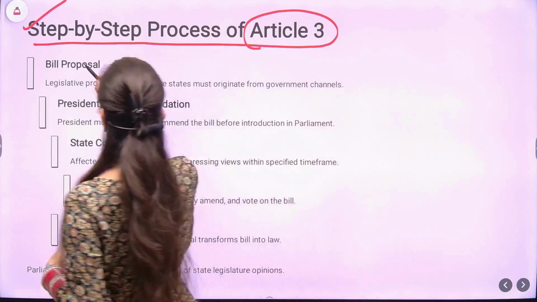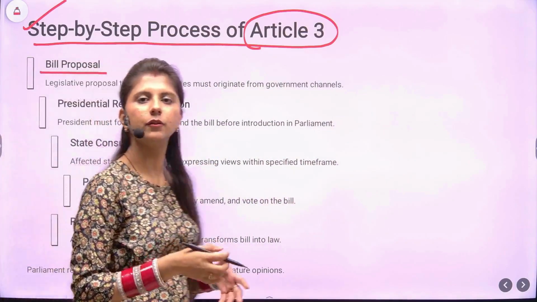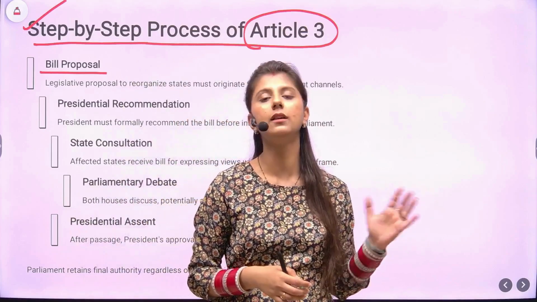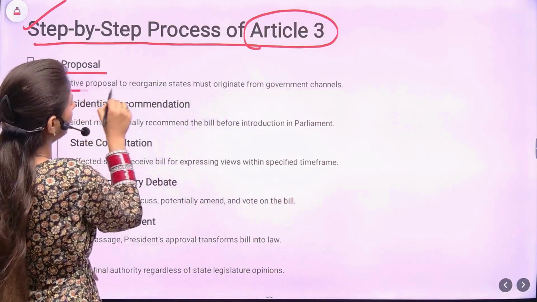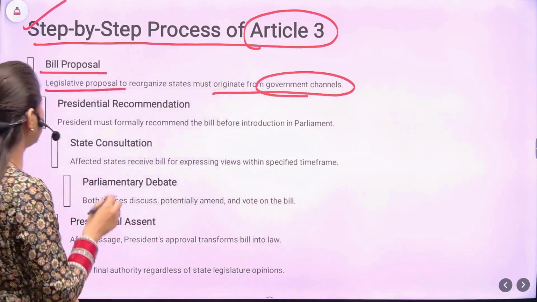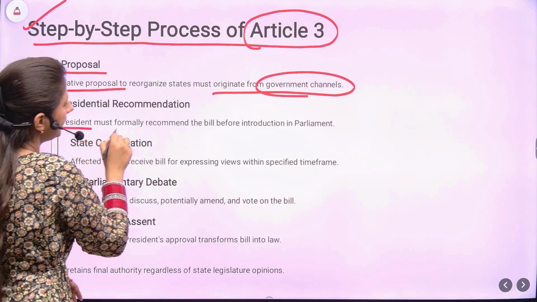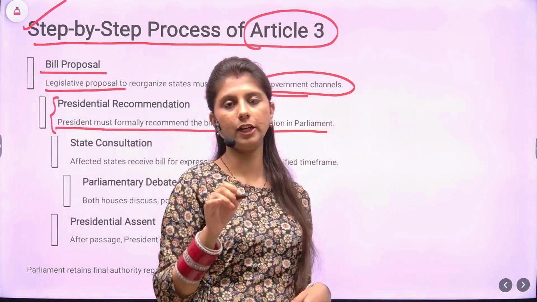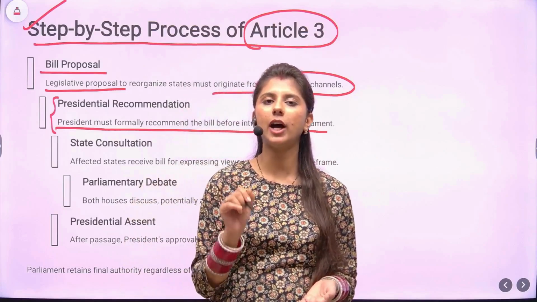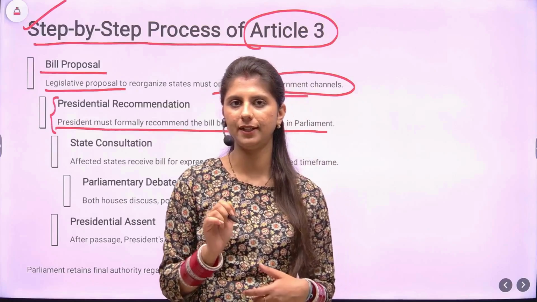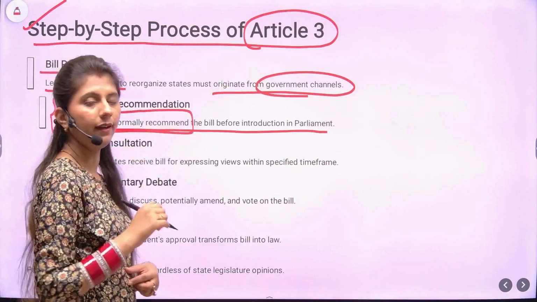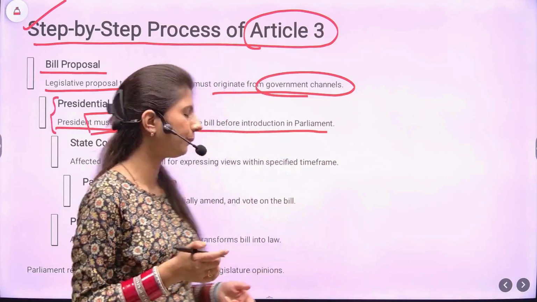So the first step is the proposal of the bill. From where will the idea originate? If you say that we need to change the name, will that happen? No. The legislative proposal must originate from government channels only, not from private individuals. Next, let's come to the process. Step 2. The President must formally recommend the bill. This means that before the bill is introduced in the Parliament, the President's prior recommendation is mandatory. He must recommend that. And before recommending, what does the President need to do?